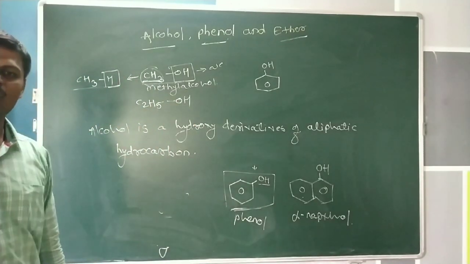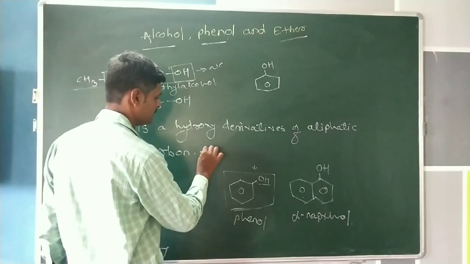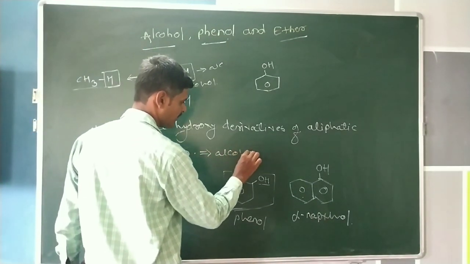Alcohol is a hydroxy derivative of aliphatic hydrocarbon. Then it is called an alcohol. This is the definition of alcohol.